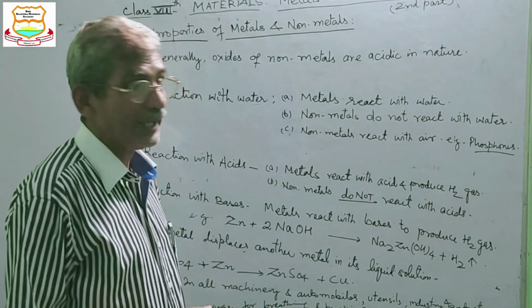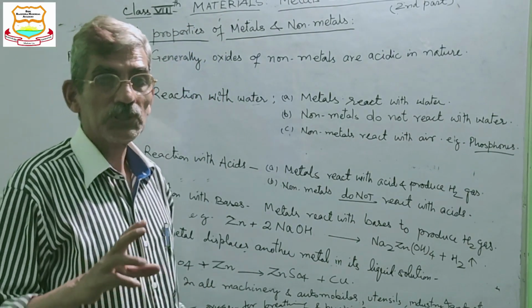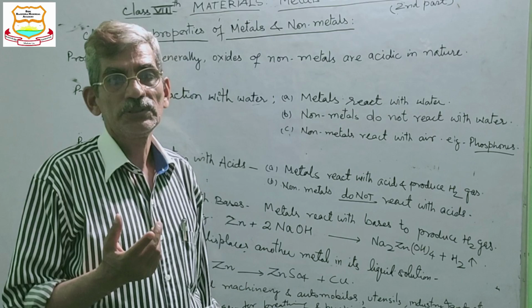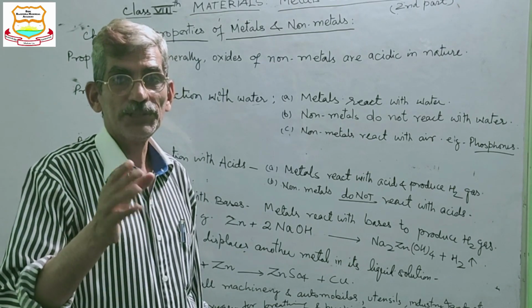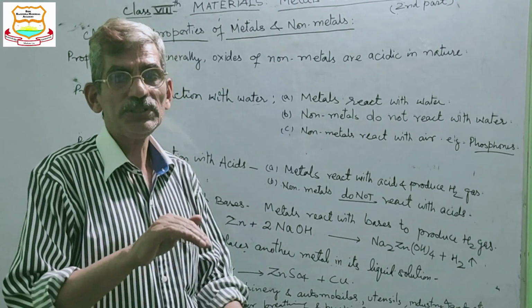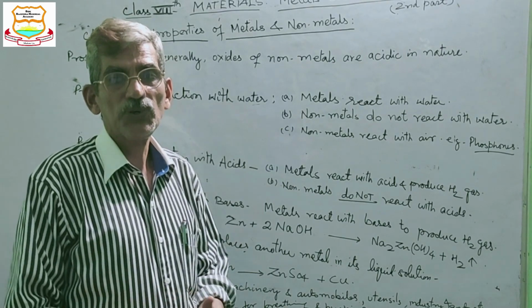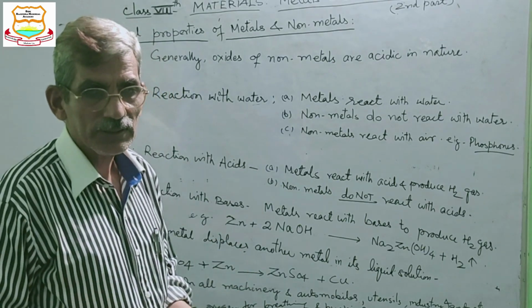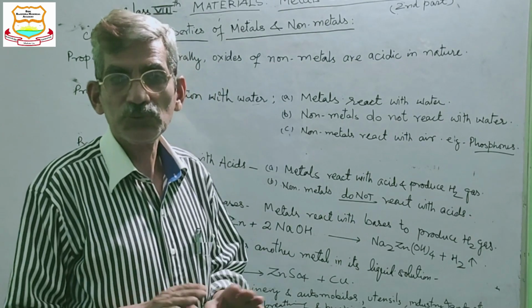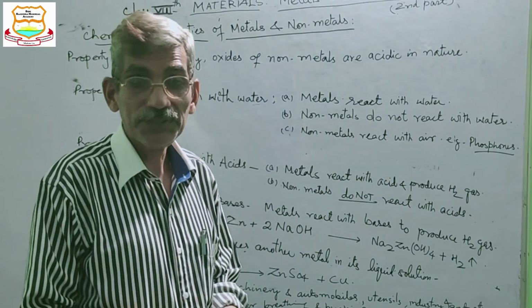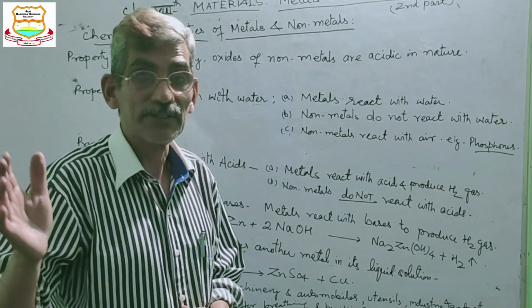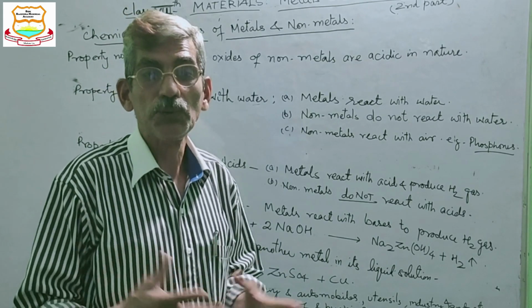And you know, like phosphorus. Phosphorus is highly reactive with air, but it is non-reactive with water, because phosphorus is a non-metal. So if non-metals do not react with water but react with air, it makes an explosion.